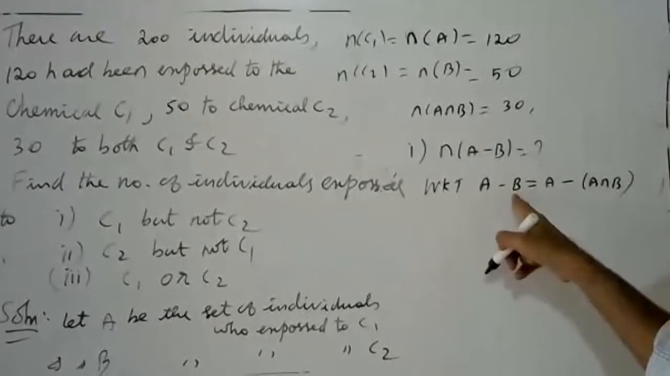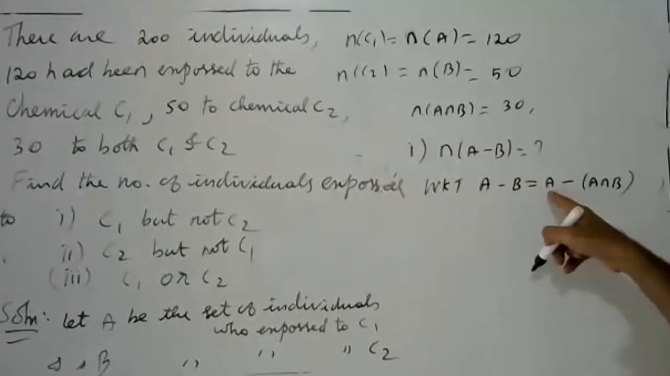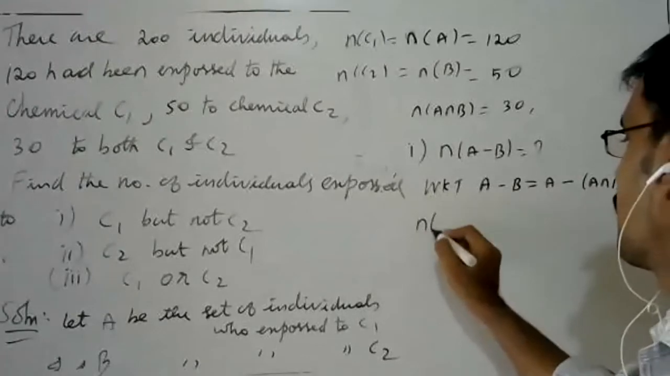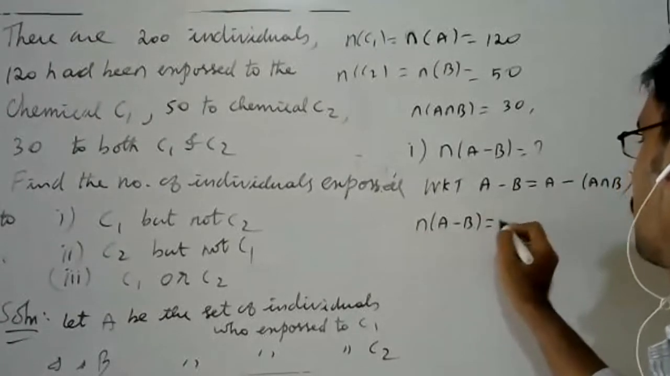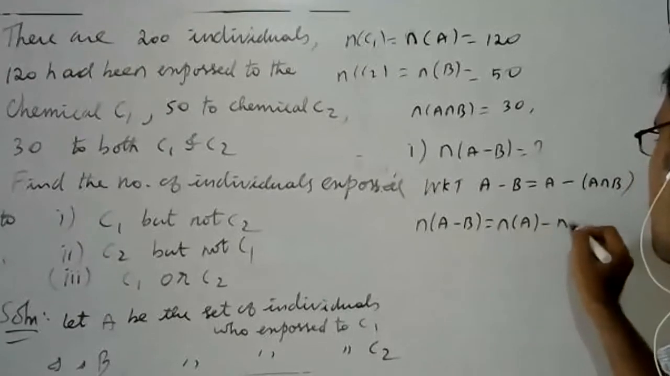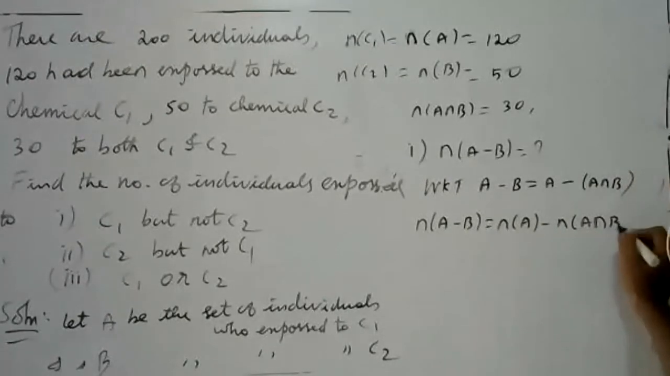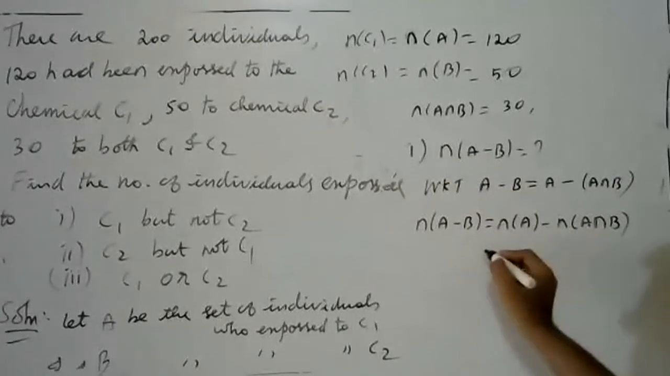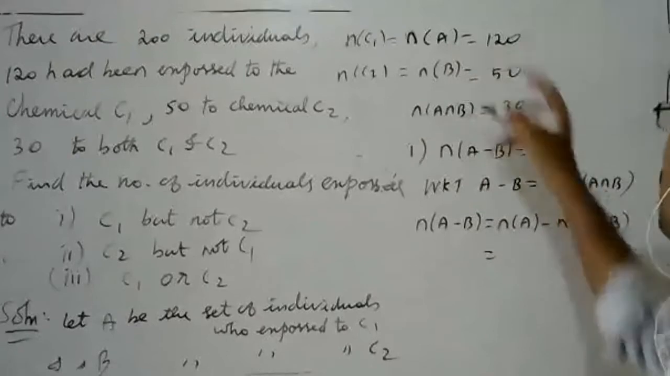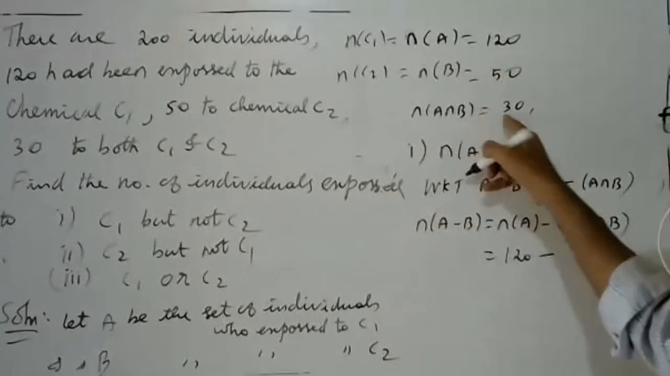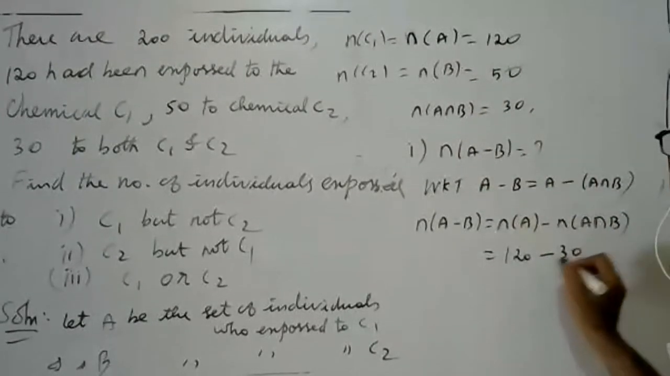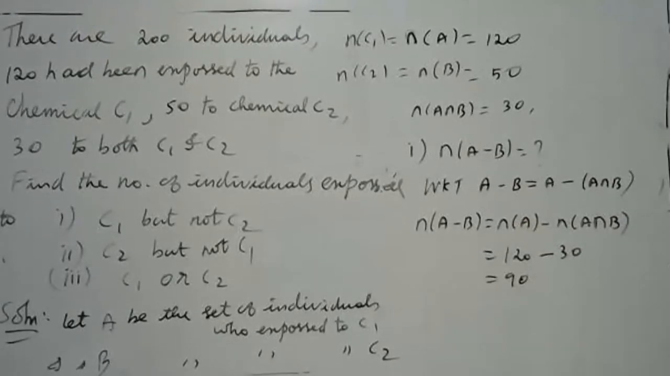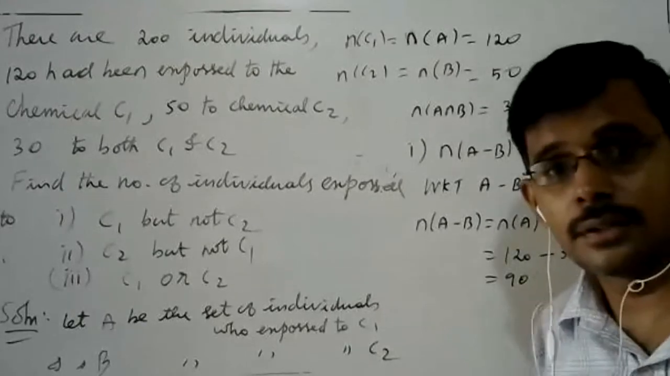Your A minus B is nothing but A minus A intersection B. That means N of A minus B is equal to N of A minus N of A intersection B. What is N of A? 120. Minus N of A intersection B, which is 30. So the answer is 90. Are you okay? Please try to understand.